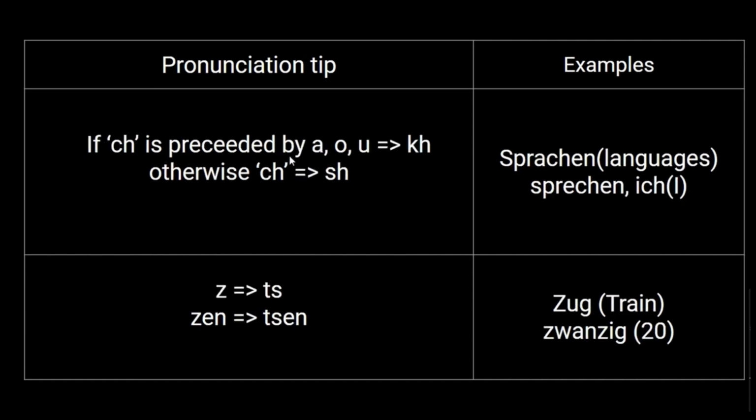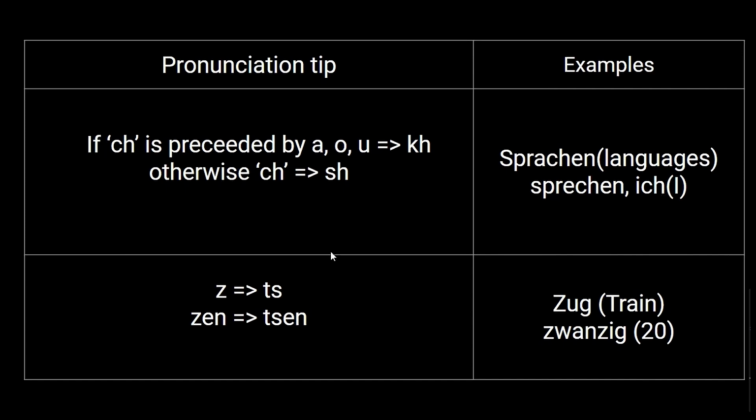If ch is preceded by either a or o or u, then it is pronounced as "h", like in Sprachen. Sprachen means languages. Here ch is preceded by a, and that's why it is "Sprachen". Otherwise, for all other cases, ch is pronounced as "sh". Like in Sprechen, we have e before ch here, and that's why it is "Sprechen" and not "Sprachen". Yeah? Similarly, we have ich. Ich means I. Ch is preceded by I, and that's why ch is pronounced as "sh".